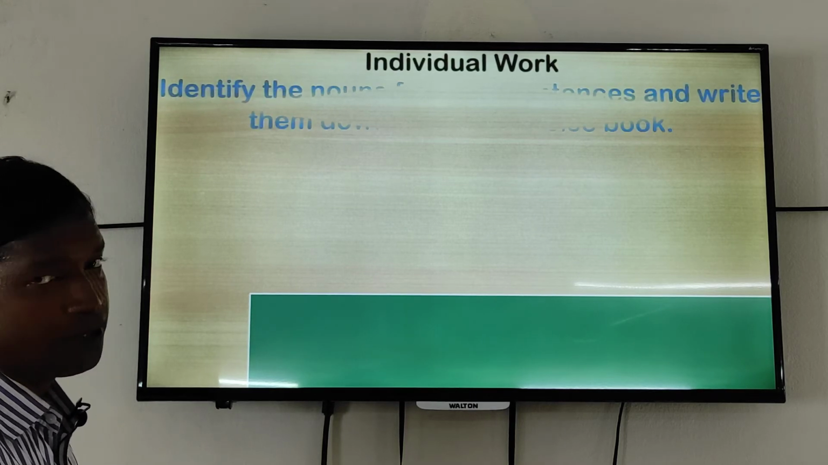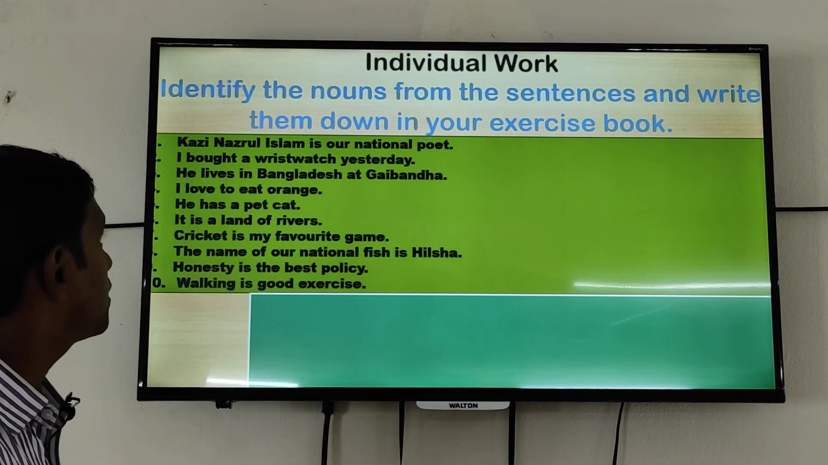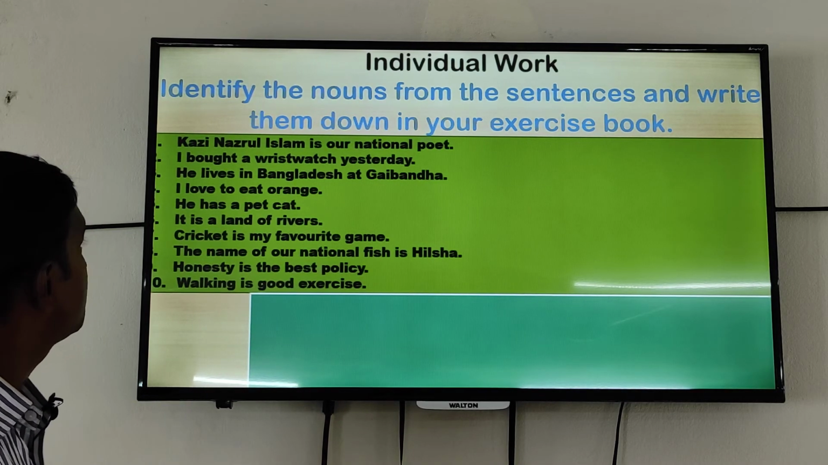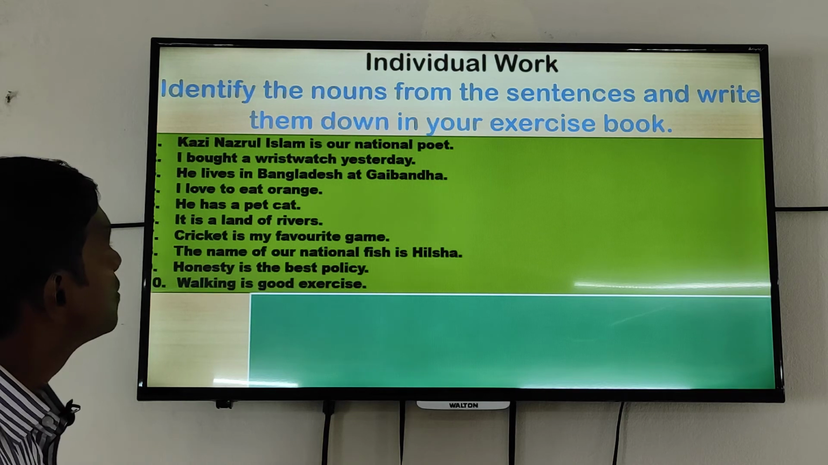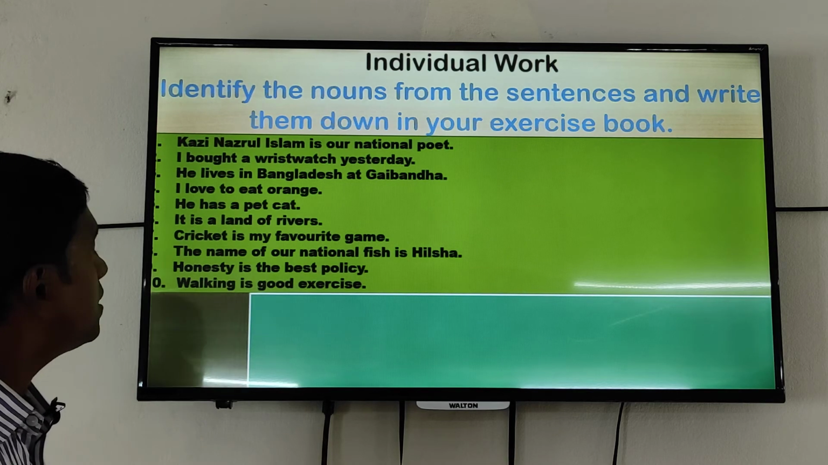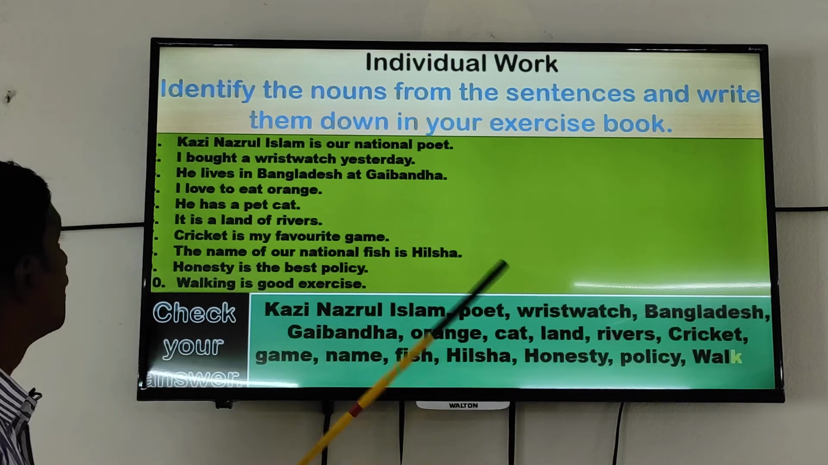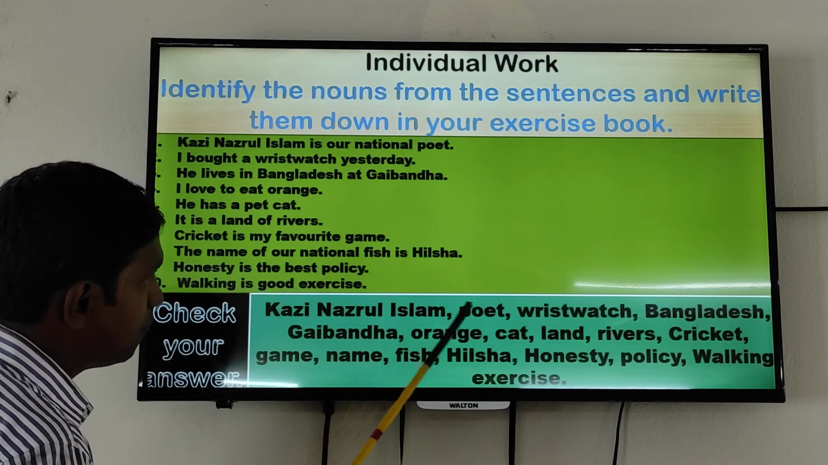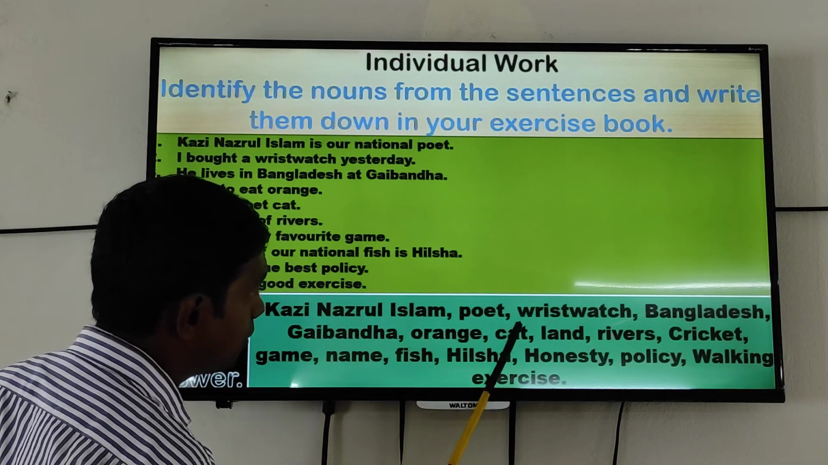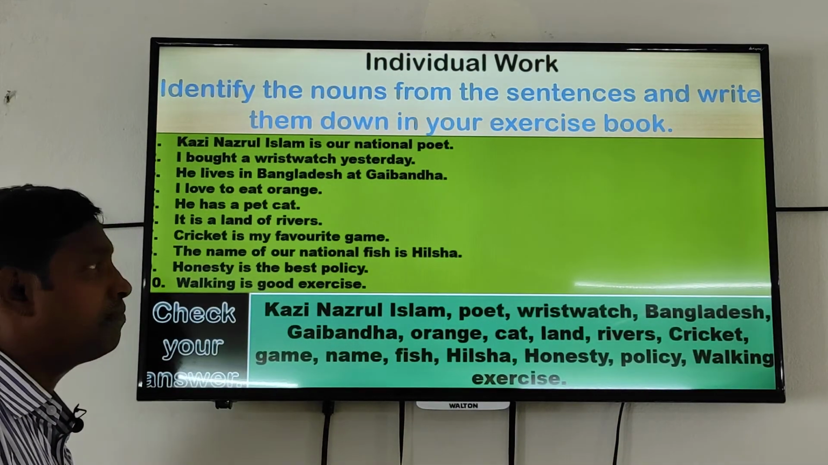If you understand this function, you will try to identify some nouns from these sentences. Kazi Nazrul Islam is our national poet. I bought a book yesterday. He lives in Bangladesh at Govindapur. I love to eat orange, etc. Please see these nouns. In sentence number 1, Kazi Nazrul Islam is a noun, poet, Bangladesh. This is a place. All these words indicate some place, some person, some vegetables, some fruits, etc.